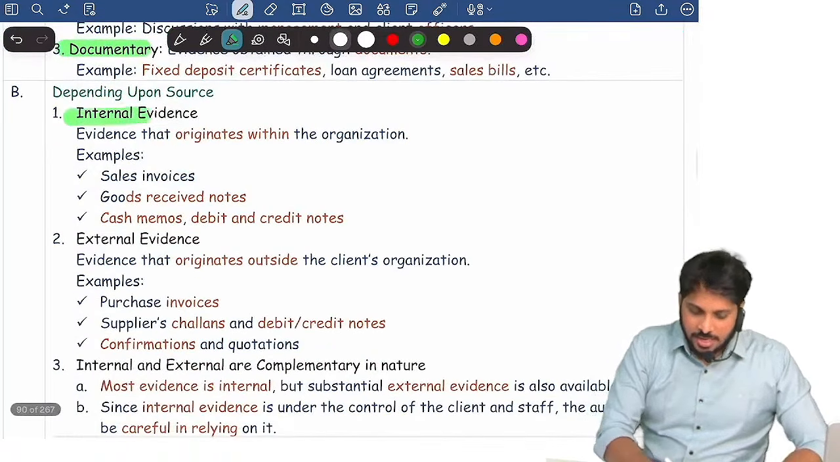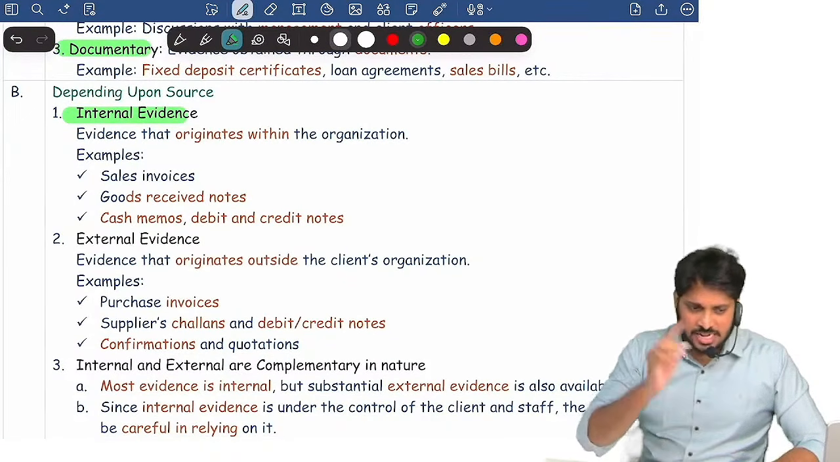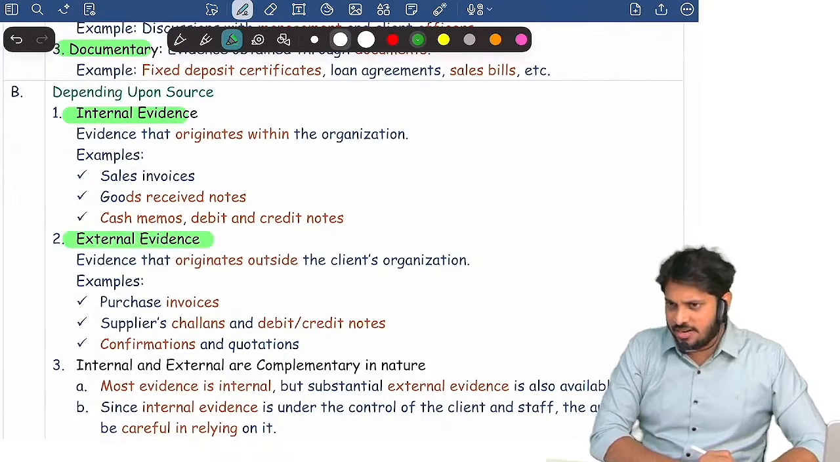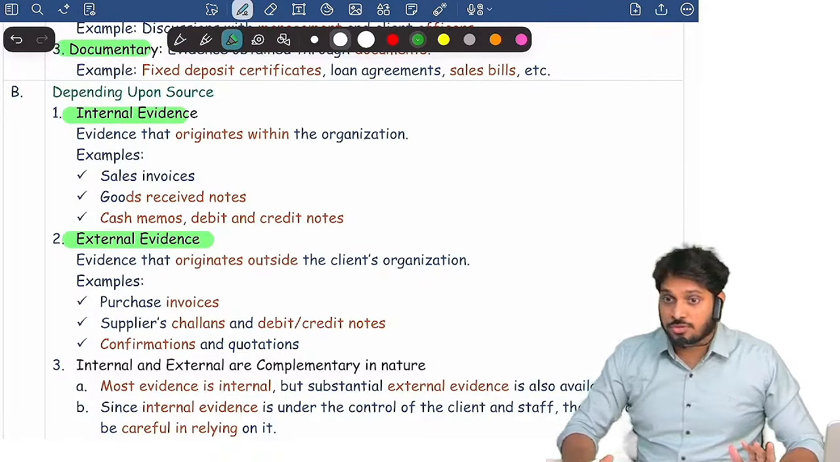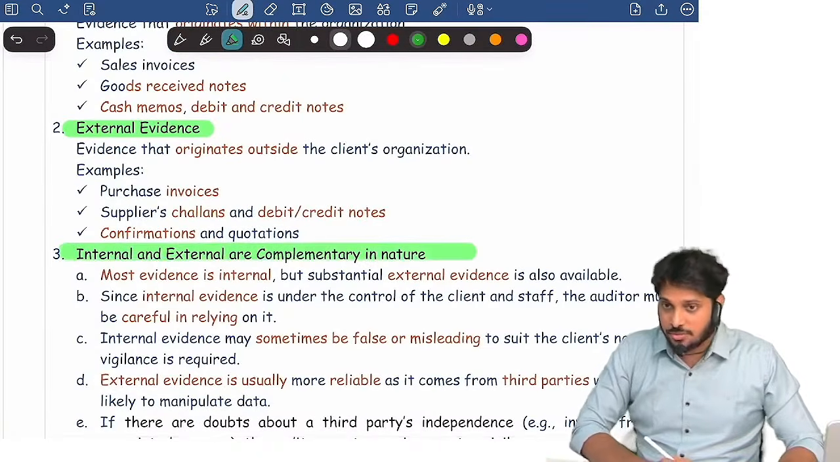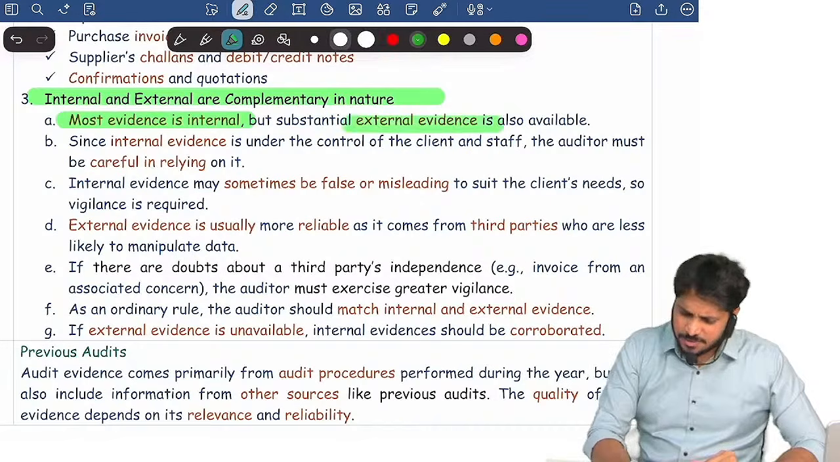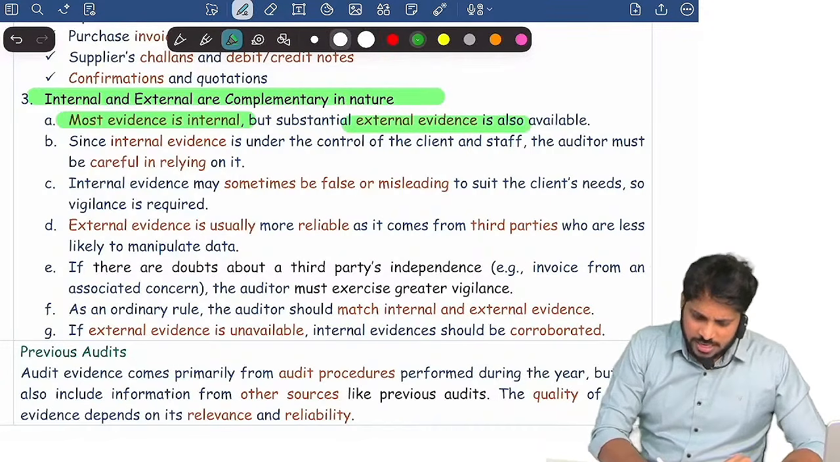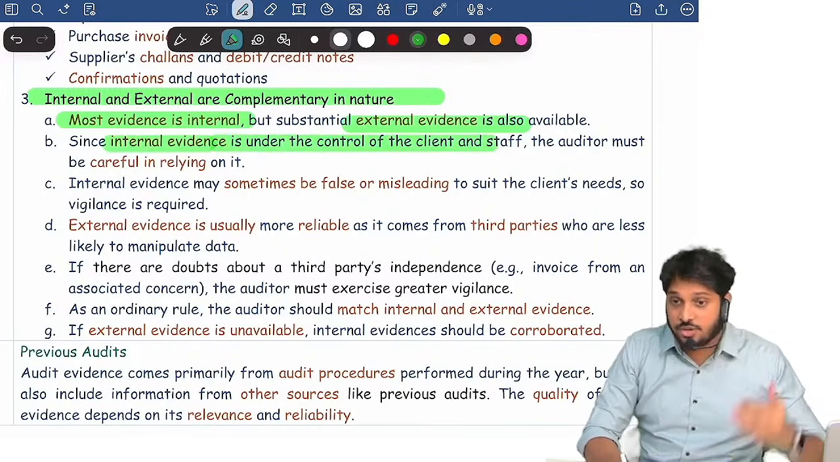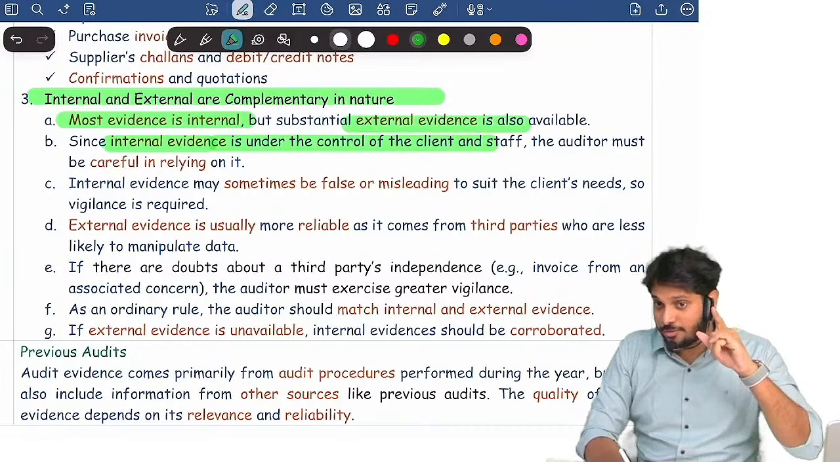Then again, evidence is of two types depending upon source. One is internal evidence, another is external evidence. Which should we obtain? We should obtain both. Both are complementary in nature. But remember, most of the evidence is internal, and substantial external evidence is also available. Yes or no? So internal evidence generally is in the control of the client management and staff. There is a chance of manipulation, so be careful.